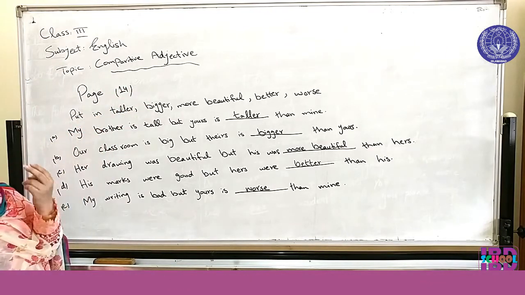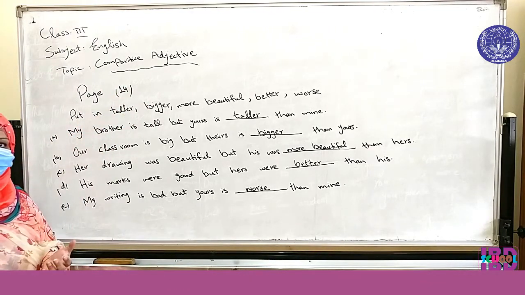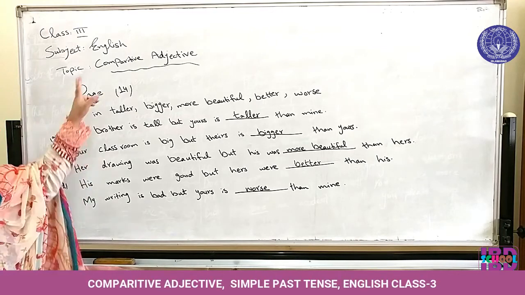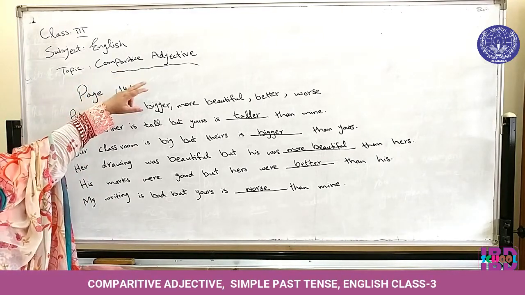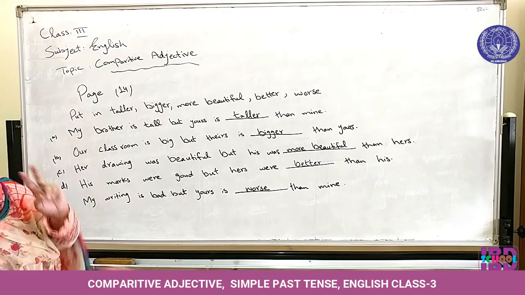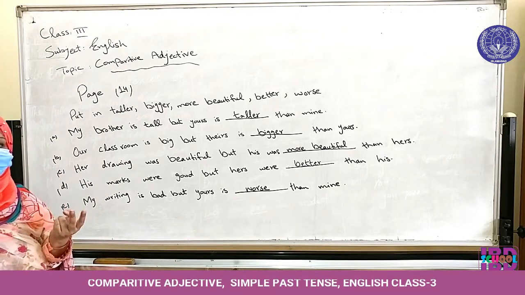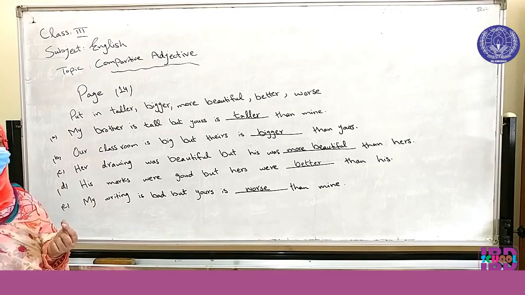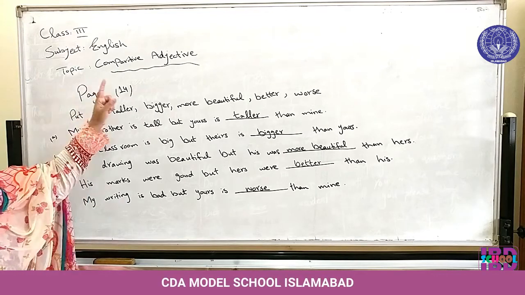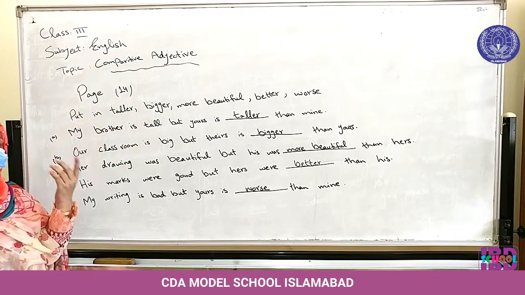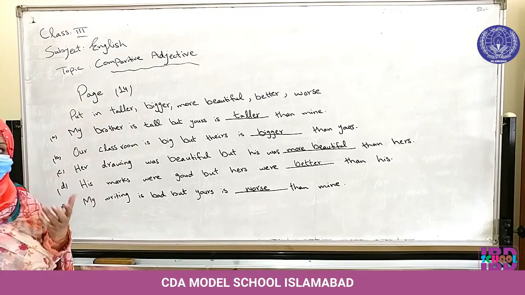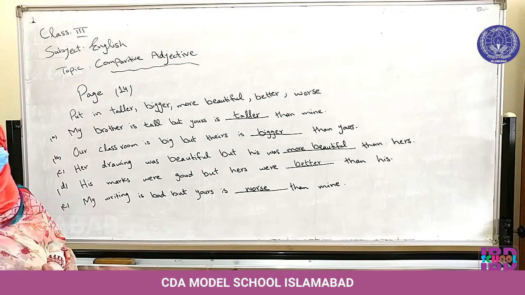When we compare two things, which form of adjective will we use? Comparative adjective. And when we want to compare more than two things, we use the superlative form of adjective.